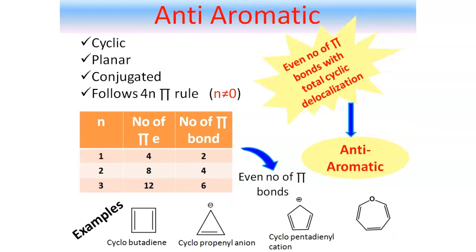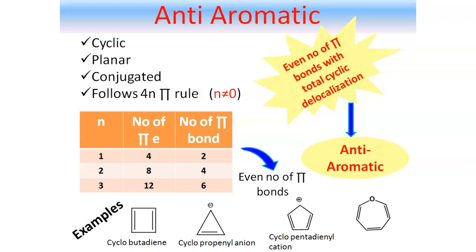Now coming to our next system, that is anti-aromatic system. Well, for being anti-aromatic system, at the very first note, a system has to be cyclic. It has to be planar, complete conjugation has to be there, and it should not obey Huckel's rule. Rather, it should follow 4n pi rule. So what is 4n pi rule?